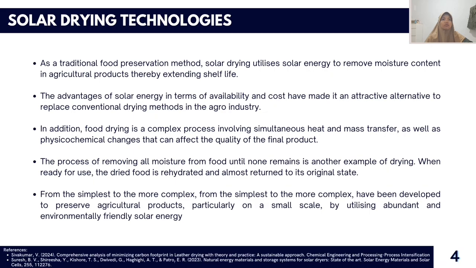Solar radiation was abundantly available globally, which replaced the traditional way of drying for preserving fruits and vegetables for a maximum number of days. Food drying is also a difficult process that involves inconsistencies in heat and mass transmission, as well as physical and chemical reactions that might impair product quality. It is a difficult process that includes simultaneous mass and heat transmission along with physicochemical change.